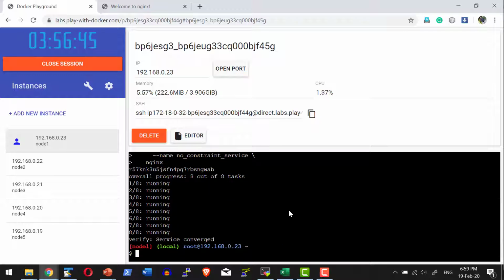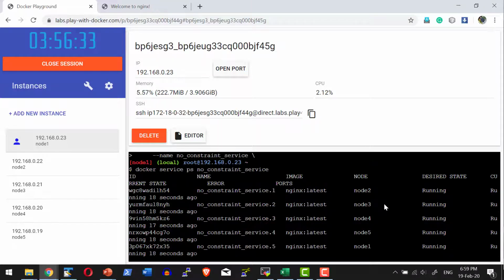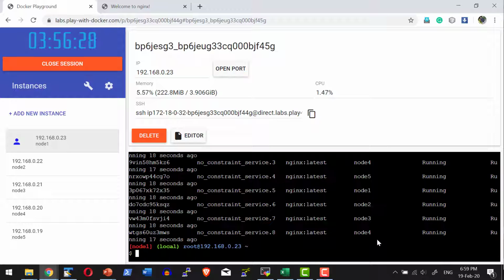I can get the details with docker service ps no_constraint_service. You see, it got distributed across all the nodes: 2, 3, 4, 5, 1, 2, 3, 4. So it went ahead and deployed to all the nodes.